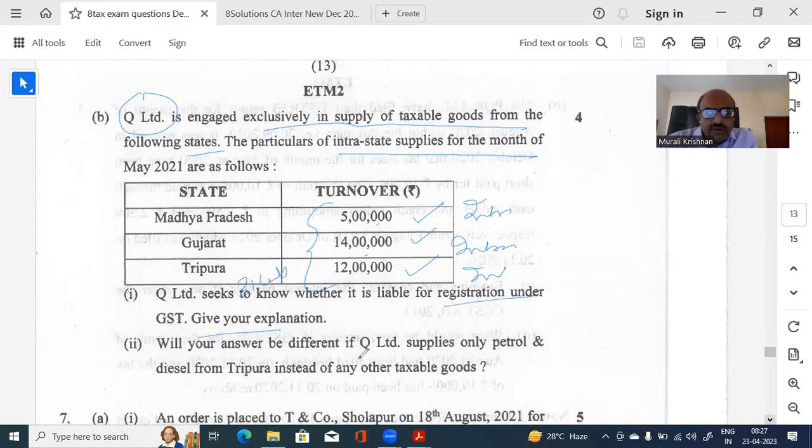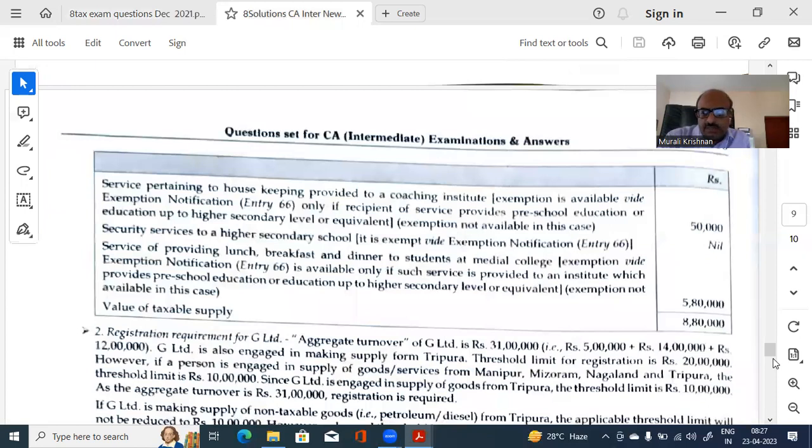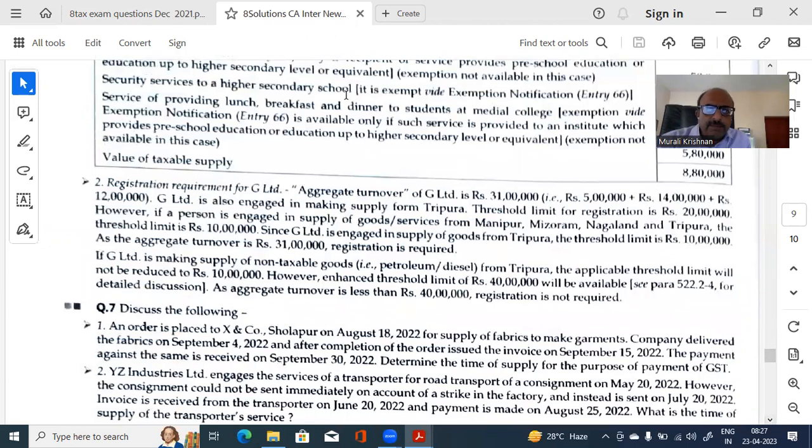Will your answer be different if Q Limited supplies petrol and diesel from Tripura instead of any other taxable goods? Now, this you need to look at the material and read because there is a little bit of confusion in Singhania's text, because I'm not able to make out the second part. The first part is okay. Now, here it is saying what? Aggregate turnover of Q Limited, 31 lakhs. Q Limited is engaged in making intrastate supply from Tripura also.